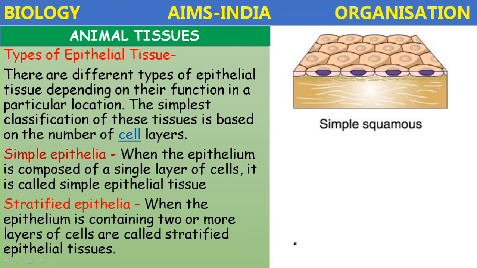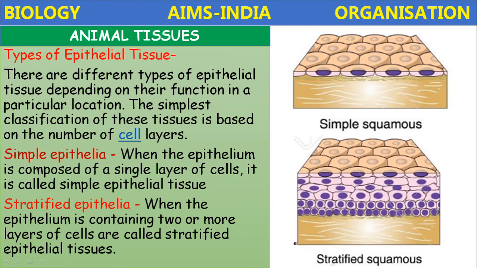Okay, children. The simple epithelium, here this is the single layer. This purple color dot represents the layer of the epithelial tissue. If it is in single layer, it is called simple epithelium. See here, 1, 2, 3, 4, 5, 6 layers are there. If 2 or more than 2 layers are present, then it is called stratified epithelium. Simple epithelium means the epithelium made up of a single layer of cells. What is stratified epithelium? The epithelium containing 2 or more layers of cells.